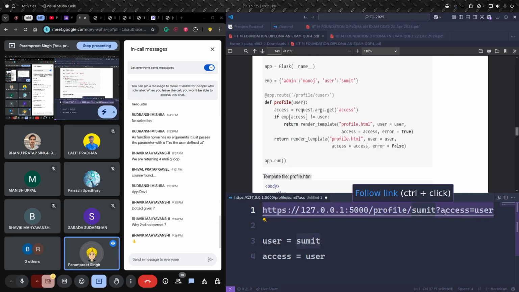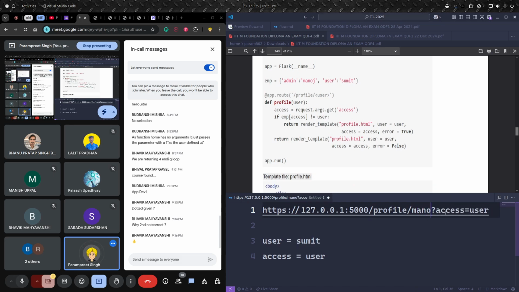Or we can do vice versa, like Manoj and let's say admin. This will also give us this return statement, render template profile.html with error as false. Is it clear, guys? Right. Okay.